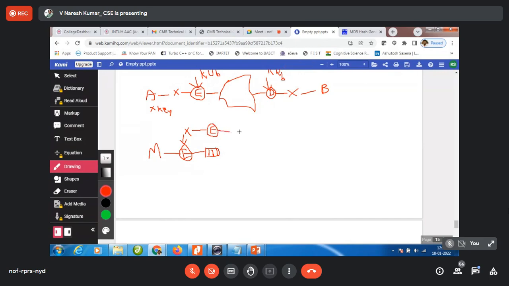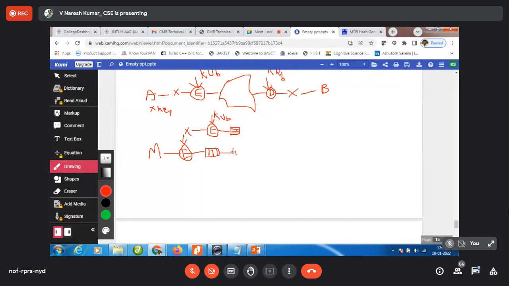Here this key also I will encrypt by using KUB. Now this is a key, I got it. Now these two I will concatenate.